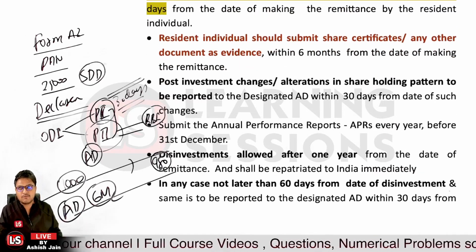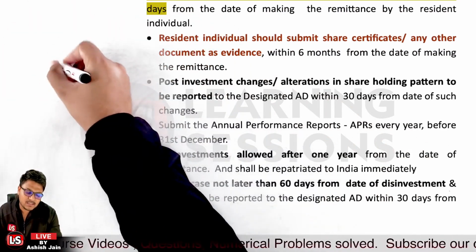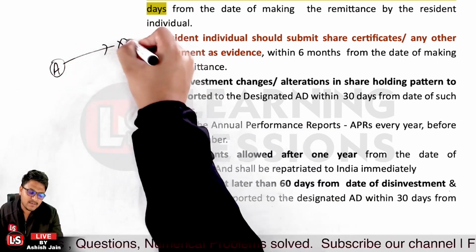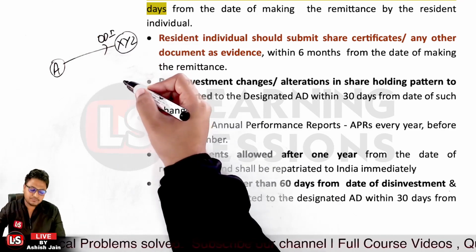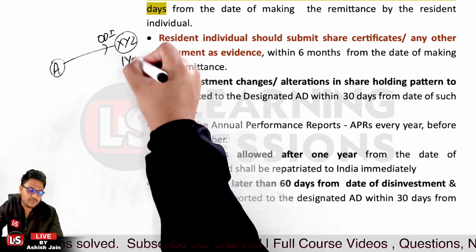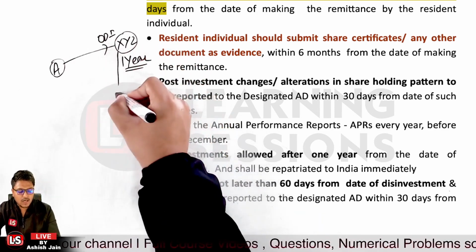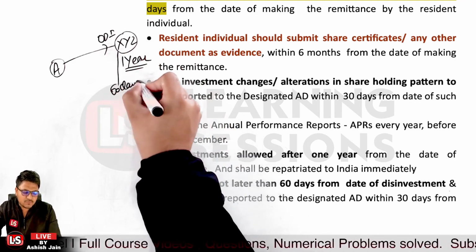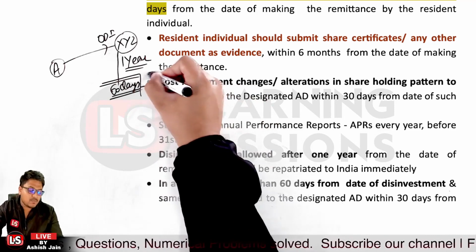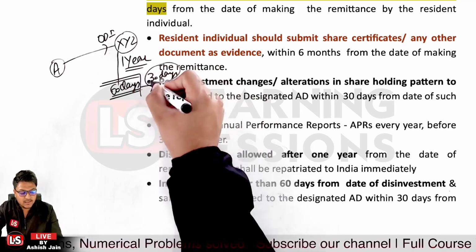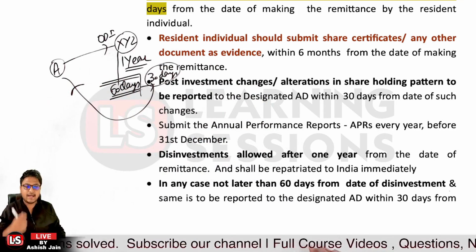And further, whensoever the disinvestment is made, let's say A invested the money into XYZ as an ODI, that is overseas direct investment. In that particular case, the disinvestment is allowed only after 1 year. And whensoever the disinvestment is made, within a maximum of 60 days of the disinvestment, and after that within a maximum of 30 days, the amount is to be repatriated to India, and that must be reported.